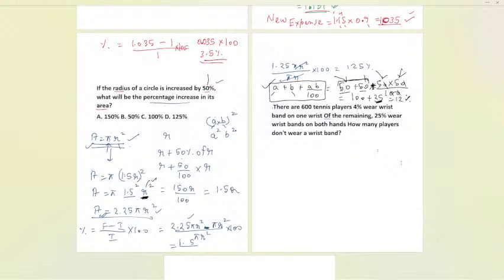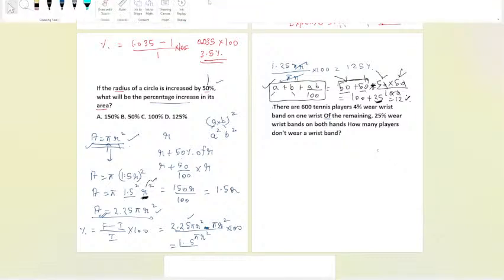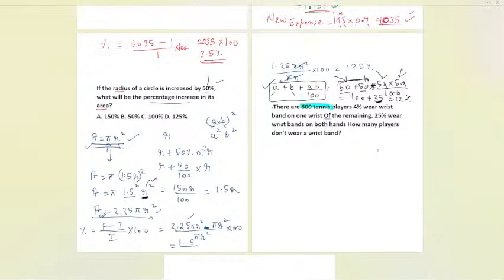Okay, so let us now try this question over here. The question says that there are 600 tennis players, and 4% wear the wristband on one wrist, and of the rest, 25% wear the wristband on both hands. So let us see, total 600. 4% wear the wristband on one wrist, and 25% wear the wristband on both the hands.